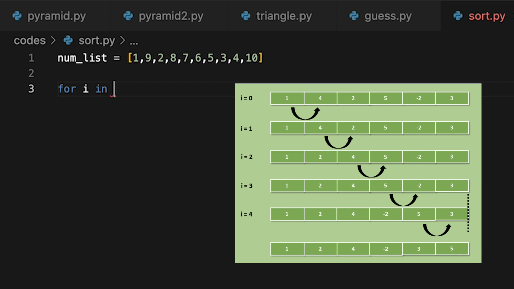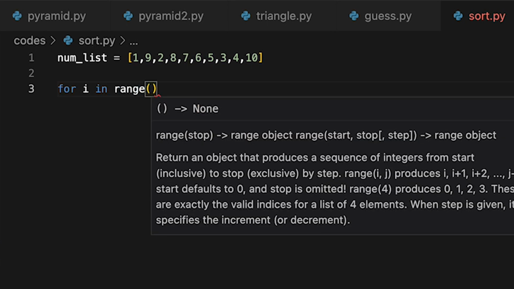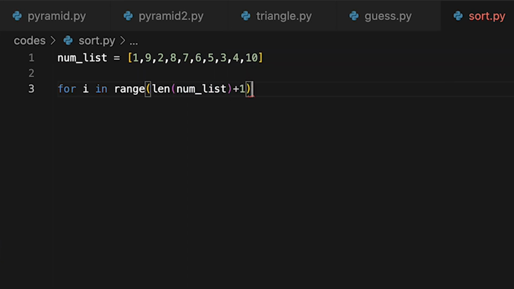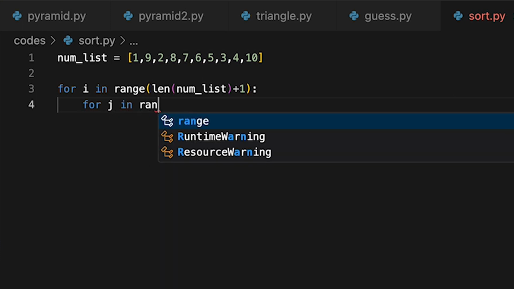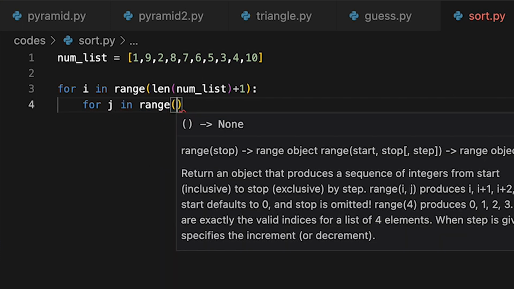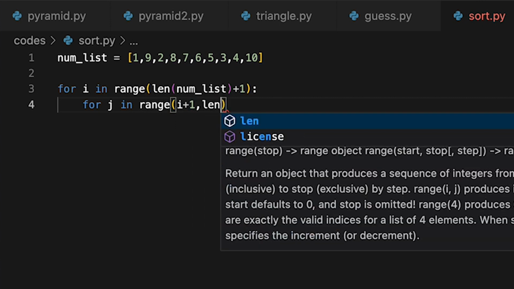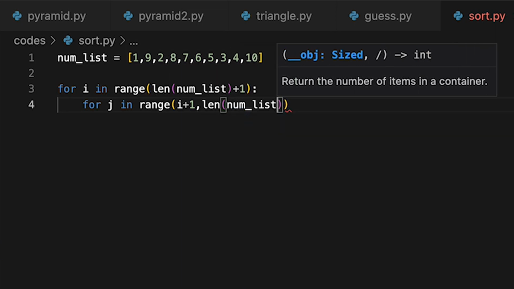For i in range, we need to use the range function, because if there are 10 elements, then we need to iterate the first loop 10 times, so range of len of numList plus 1, because it always starts from 0 and ends at n minus 1. That's why plus 1 is used here. The next loop will be j in range of i plus 1, till length of numList.